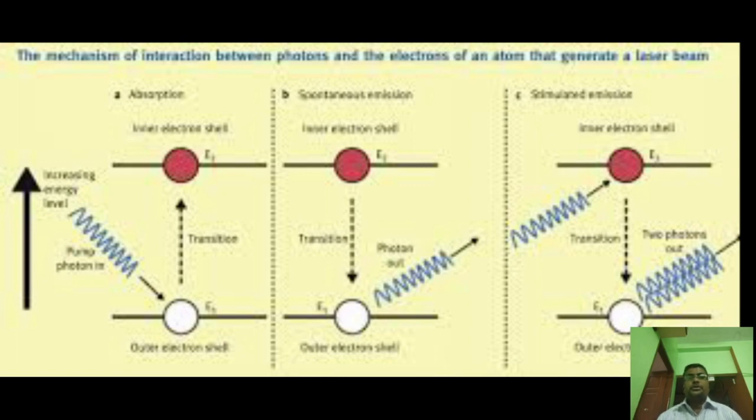Now we are going to discuss the basic principle of laser. First, induced absorption. The atom transitions from the lower energy state to the higher energy state. We incident the photon. Lower energy state E1 and higher energy state E2. The atom transitions from lower to higher. Number second, spontaneous emission. The atom in the higher energy state transitions to the lower energy state without any external agency. Number third, stimulated emission. The atom in the higher energy state transitions from higher to lower when a photon is incident, and the incident photon and the higher energy state photon are emitted. Two photons will be emitted.